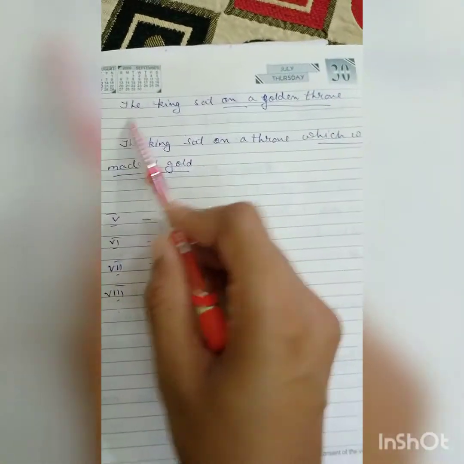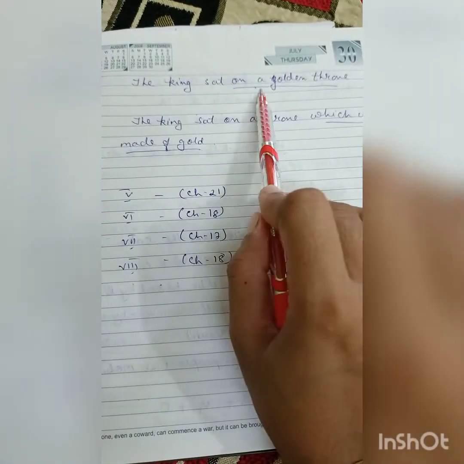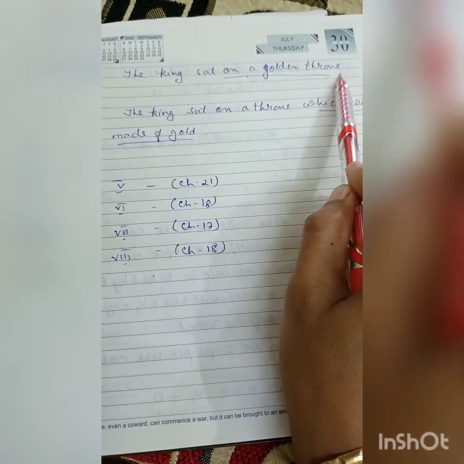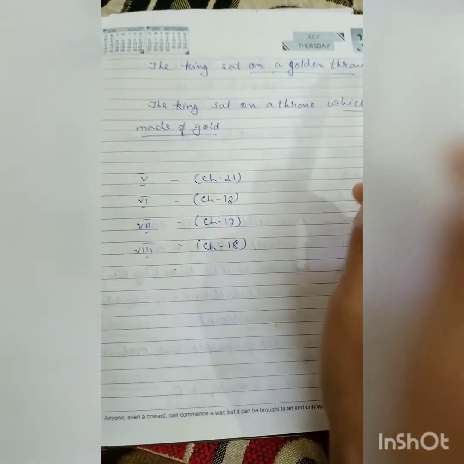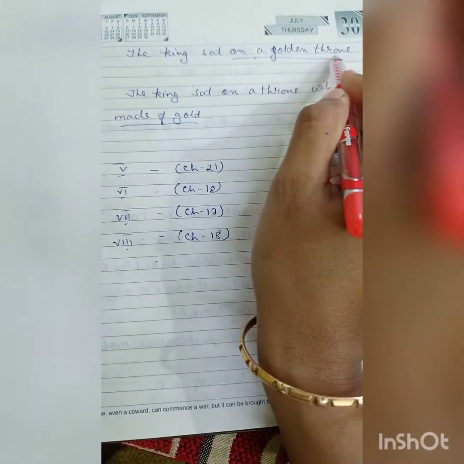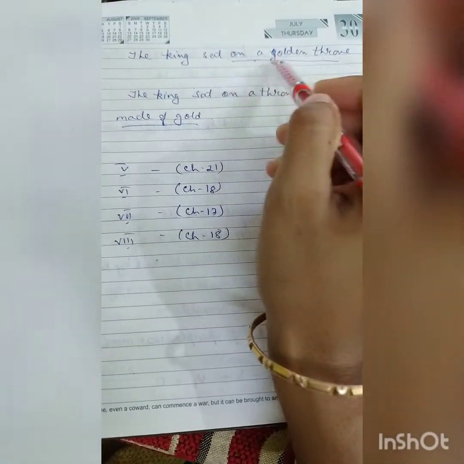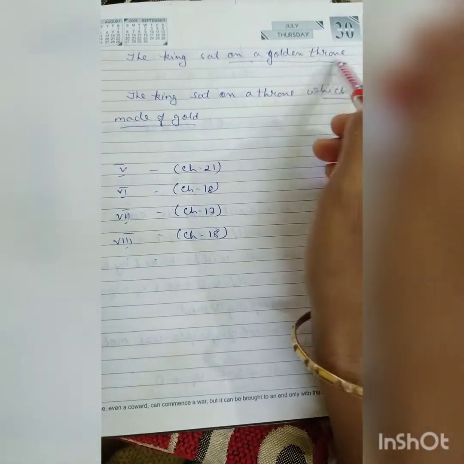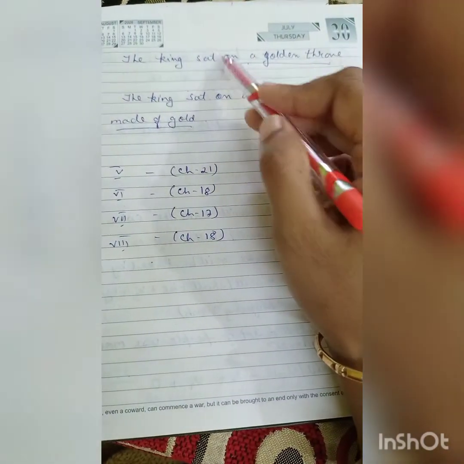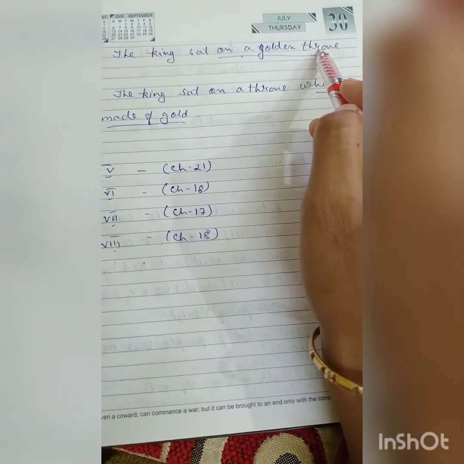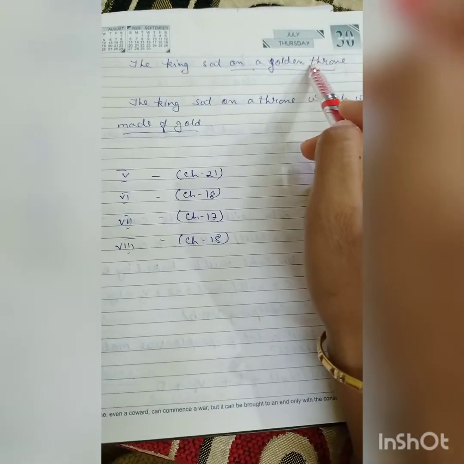Now another sentence. The king sat on a golden throne. I have underlined "on a golden throne." So this is a phrase in a sentence. Why? Are you getting any subject or any verb? No. "On" is a preposition, "a" is an article, "golden" is an adjective, "throne" is a noun. You are not getting any verb, nor any subject. If I say only "on a golden throne," is it making any complete sense? No. So this is a phrase.